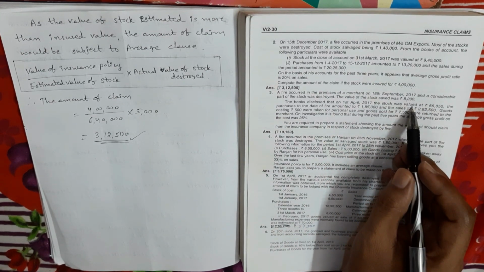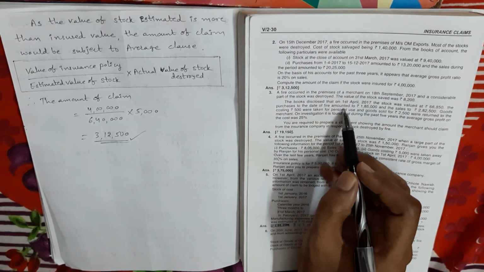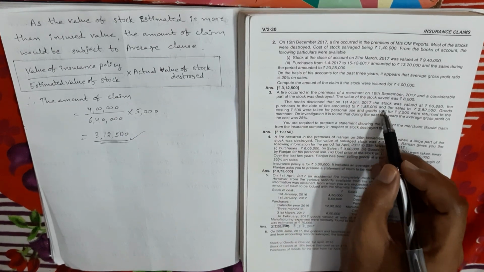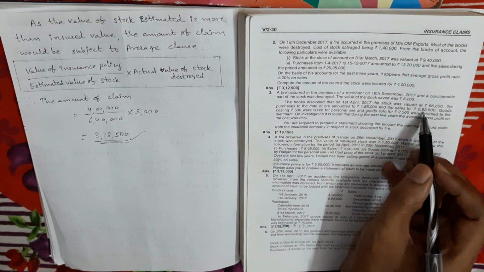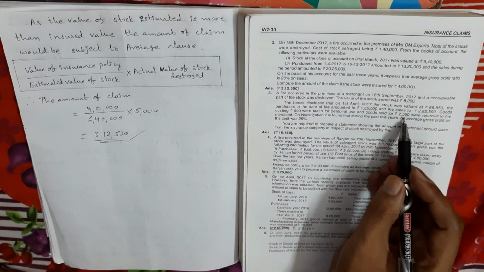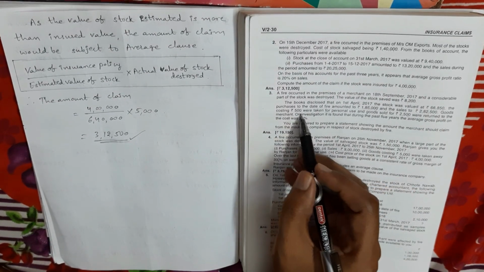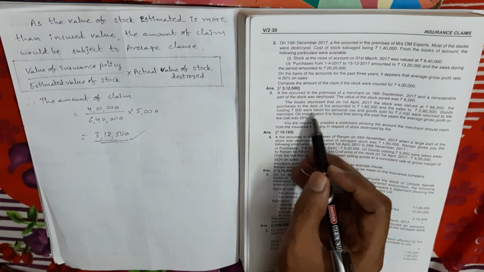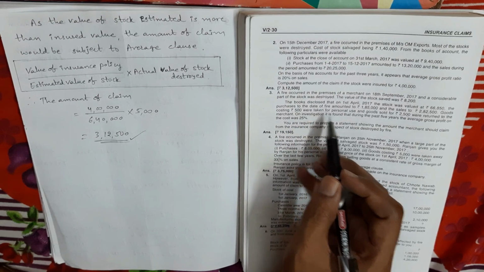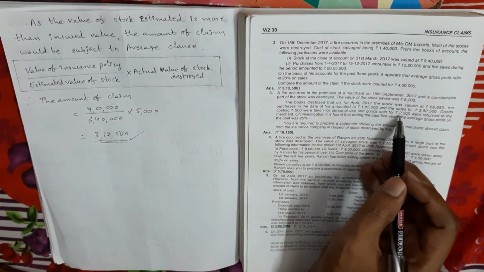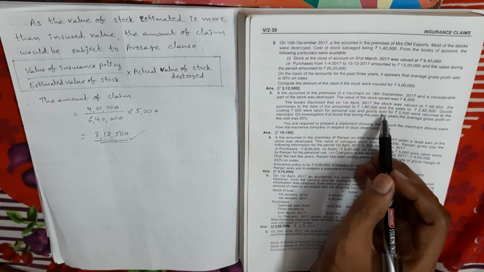This is the opening stock, right? The purchases to the date of fire amounted to 1,85,000. This is the current year purchase amount up to the fire accident. And the sales up to the date of fire accident were 2,82,500. So these two amounts you have to adjust. First, what is given? Goods costing 500 rupees were taken for personal use. So this personal use is drawings. So we have to deduct 500 rupees from purchases. Next, goods sold for 2,500 rupees were returned to the merchant. Return means that is sales return, so we have to deduct it from the sales amount.